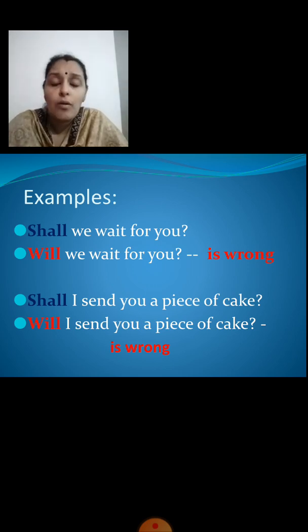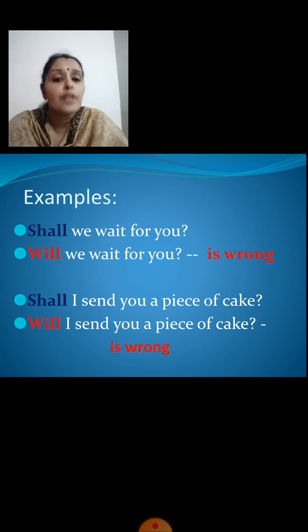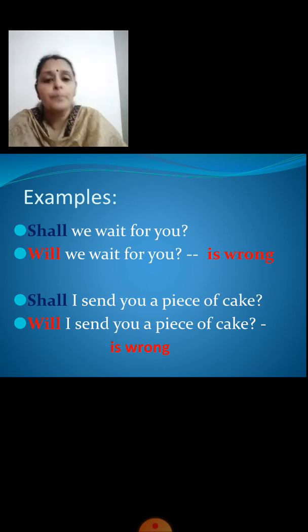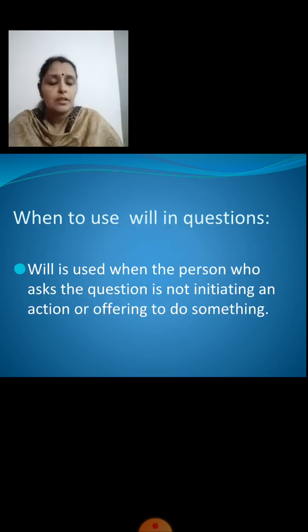No, it is wrong. I am not asking for a piece of cake, but I am offering to send a piece of cake. So when I am offering to do something, I should always use shall. So the correct answer is, shall I send you a piece of cake? Understood, children? Now let's see further.